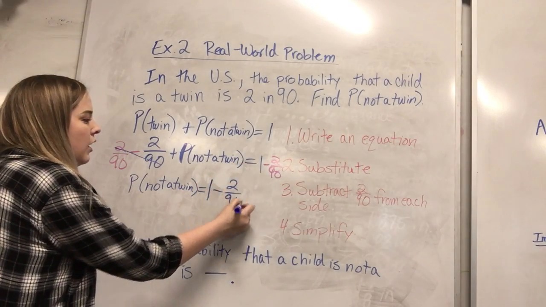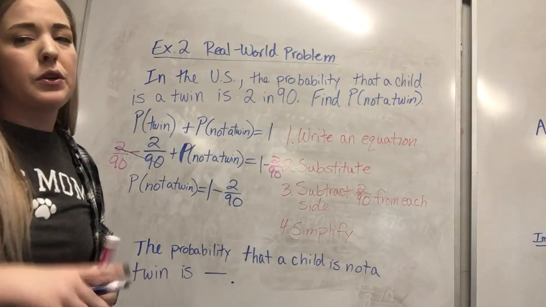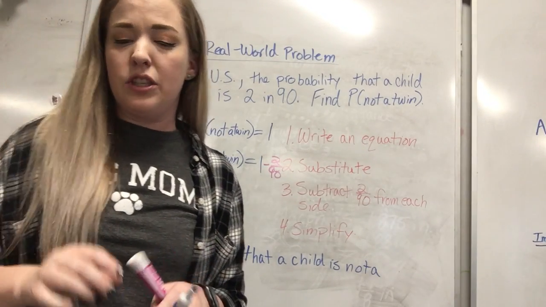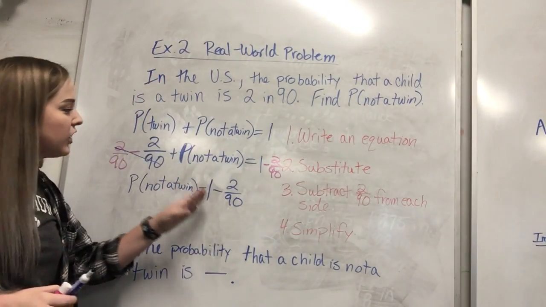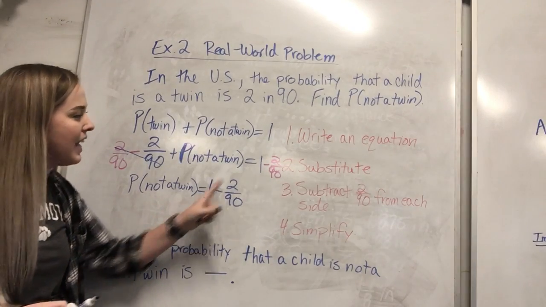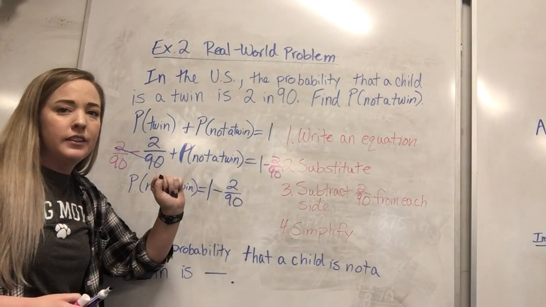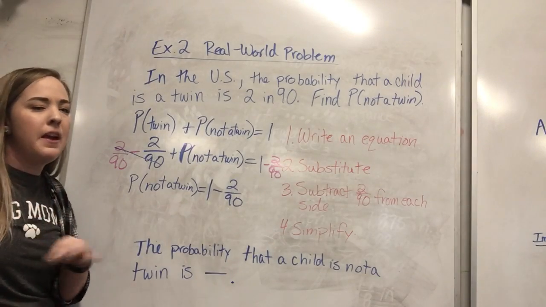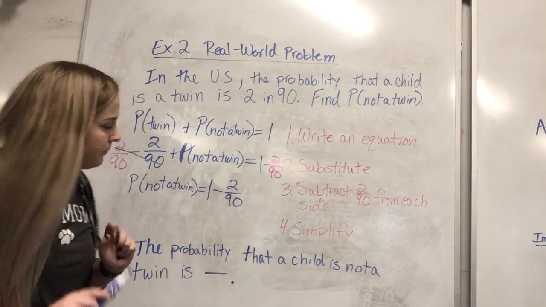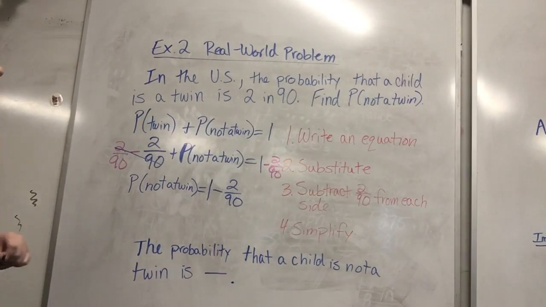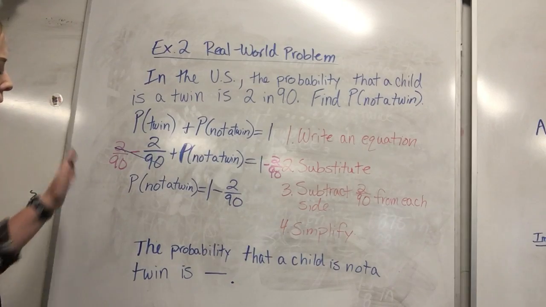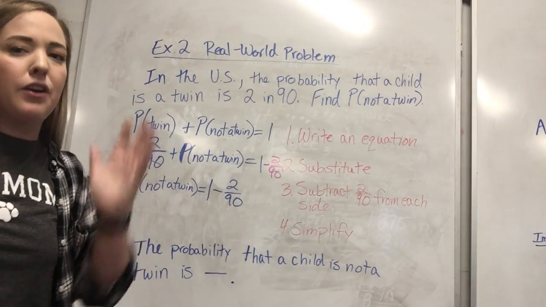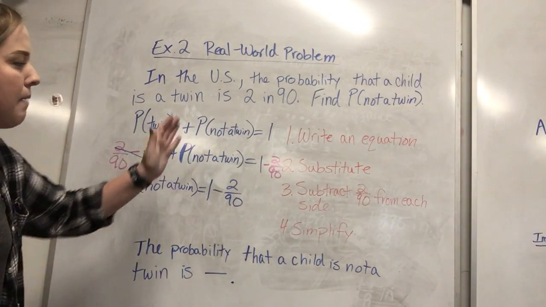Now remember, we got a little confused that one time when we were subtracting to balance the equation. So remember, make sure that whatever's being subtracted comes after the number that was already here. So make sure it comes after. All right, so we have 1 minus 2 over 90. If it was the other way around, we get it wrong. Okay, so we subtracted 2 over 90 from each side and we got the probability of not being a twin is equal to 1 minus 2 over 90.